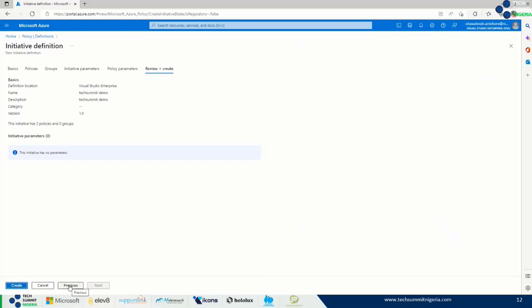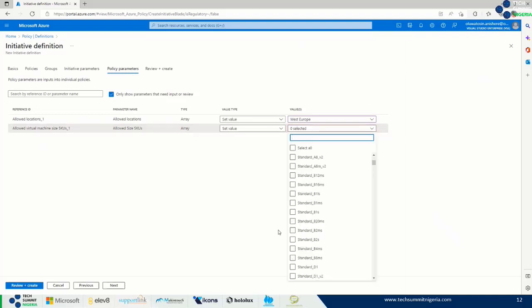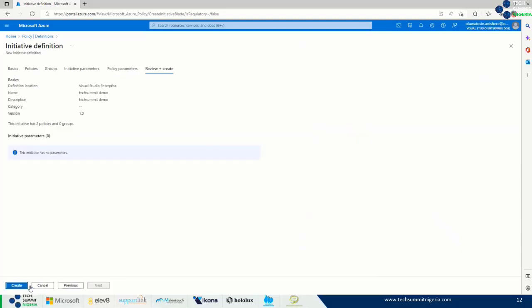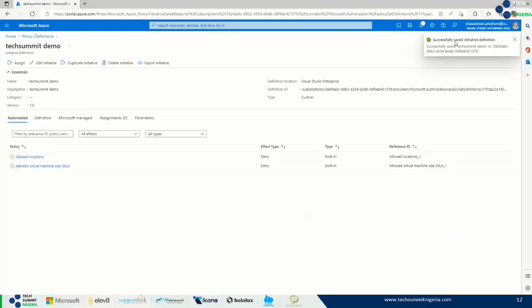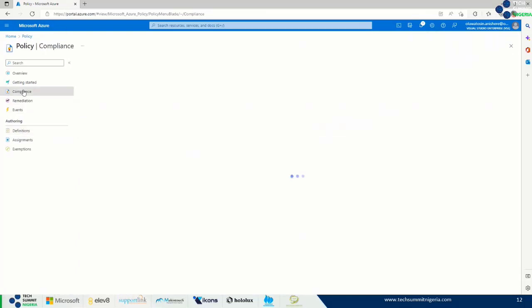Okay, one minute. I think I need to set this anyway. So let me just randomly pick the standard B2MS, such that it allows me to create this. So let's go ahead. Now you can see it's created. It's telling me that it has successfully saved my initiative definition. So let's go back to policy, and of course, we want to check our compliance.